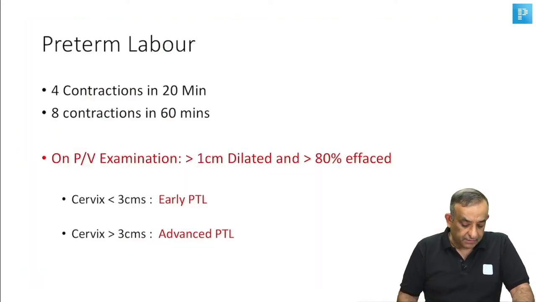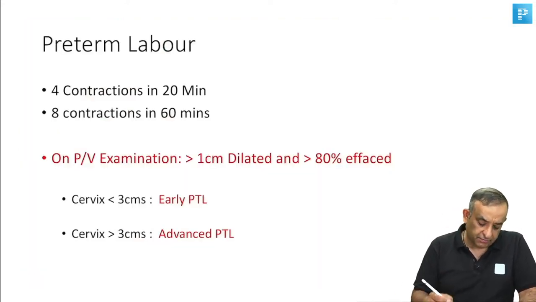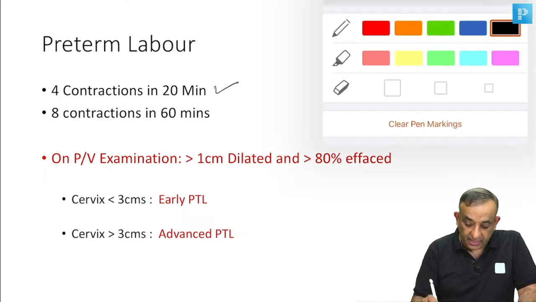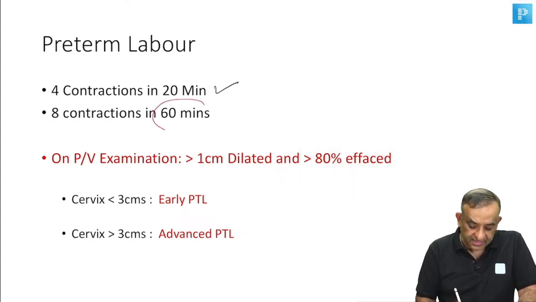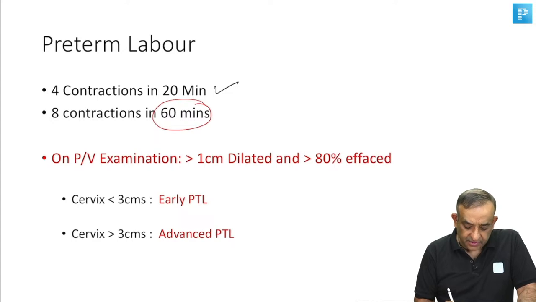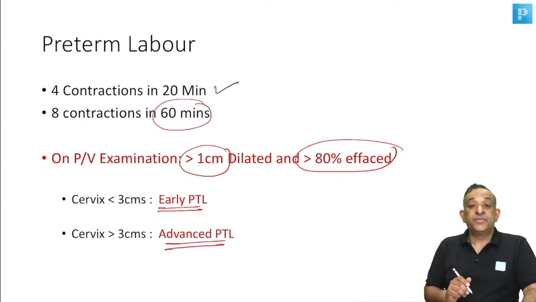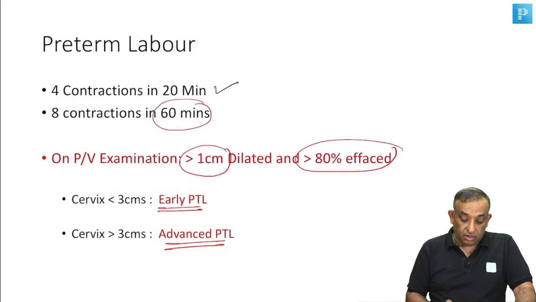Now, we are talking about preterm labor. So, the criteria for preterm labor is at least 4 contractions in 20 minutes or 8 contractions in 60 minutes. On per vaginal examination, the cervix should be more than 1 centimeter dilated and more than 80% effaced. And if the cervix is more than 1 but less than 3 centimeters dilated, we call it early preterm labor. And if it is more than 3 centimeters dilated, we call it advanced preterm labor. Now, that is the criteria of preterm labor.